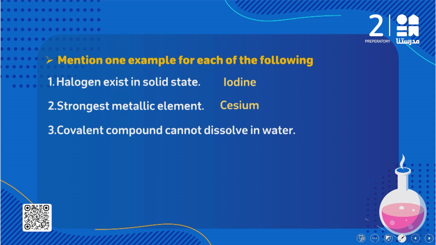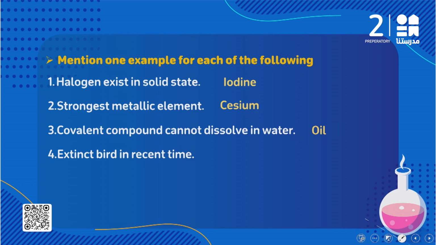طيب number 3, covalent compound cannot dissolve in water. احنا أخدنا 2 examples على الcovalent compound، وقلنا عندي الشوجر والأويل. Which one of them cannot dissolve in water؟ احنا قلنا مين؟ الأويل. طيب لو أنا سألتك give reason ليه الأويل is a covalent compound cannot dissolve in water because it can't form hydrogen bond between the water molecules, but sugar can dissolve in water although it's a covalent compound because it can make what? It can form a hydrogen bond between the water molecules. So sugar can dissolve in water but oil cannot dissolve in water.